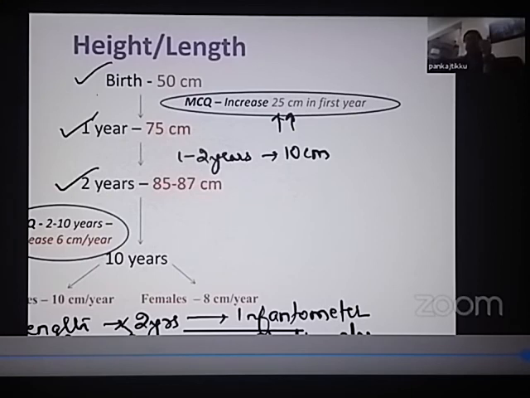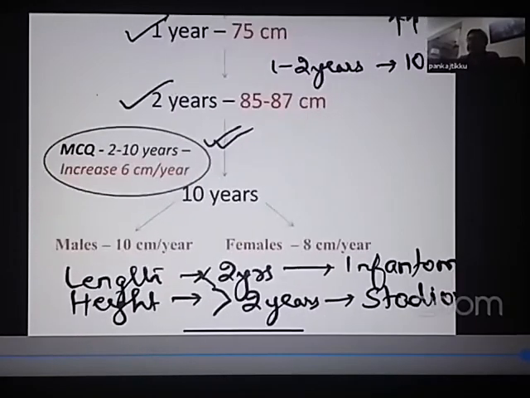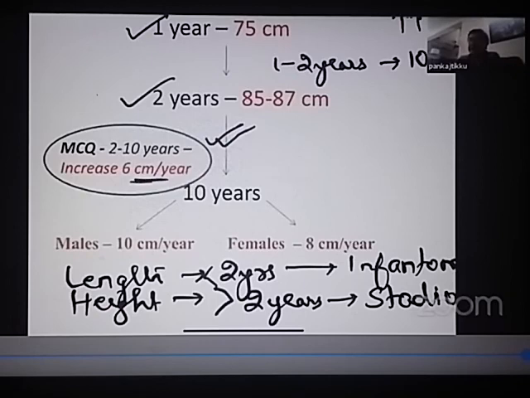So 50 centimeters at birth, 75 centimeters at 1 year, then it becomes 85 centimeters at the age of 2 years. Then after 2 years till 10 years, how much length increases? After 2 years to 10 years, the length increases by about 6 centimeters every year.